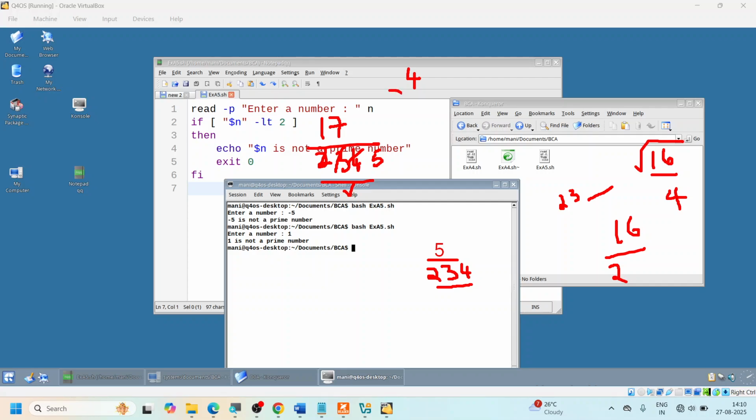So go up to the square root of whatever number is given. Suppose n is the number given to you. Go up to the square root of this number, and if none of the numbers up to the square root are dividing the given number, then it is a prime number. If any of them is dividing, then it is no longer a prime number. However, there is a major problem with this square root. I don't know how to get the square root in the shell script.